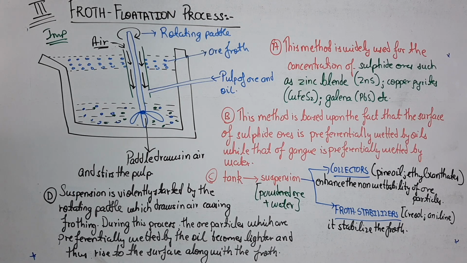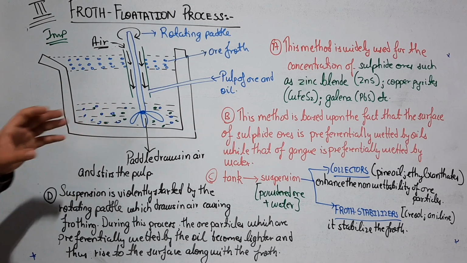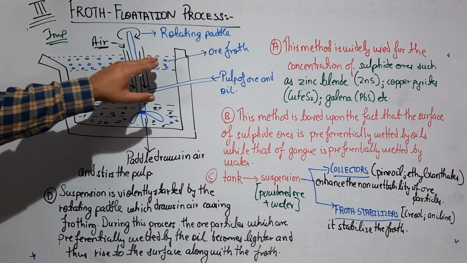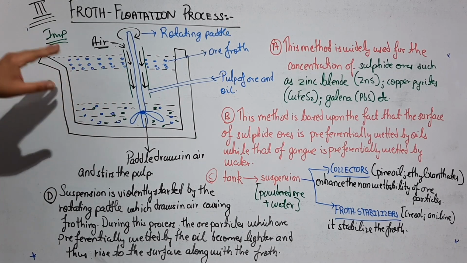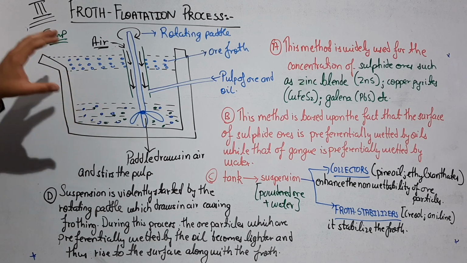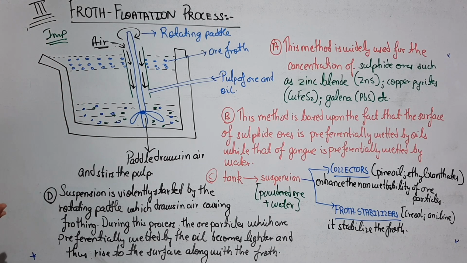Now, if we are taking oil and water, two things in this beaker, you know that oil, being lighter, with lower density, will try to come up to the surface of the water. When oil tries to come to the surface, the froth will enhance this process.